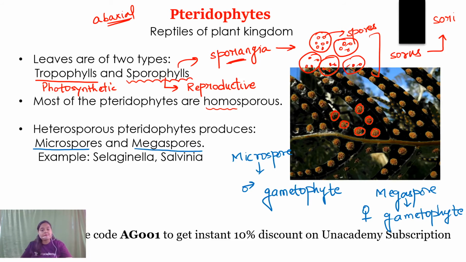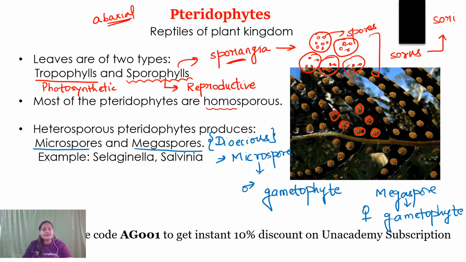When the condition is heterosporous, the male gametophyte and female gametophyte will be different, because microspores will produce the male gametophyte and megaspores will produce the female gametophyte, and this condition is termed dioecious. We already know the term dioecious: when male and female reproductive structures are present on different thallus, and vice versa, the monoecious condition, when the male and female reproductive organs are present on the same thallus.